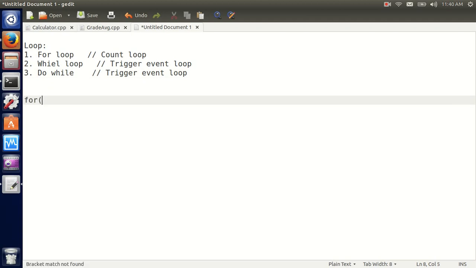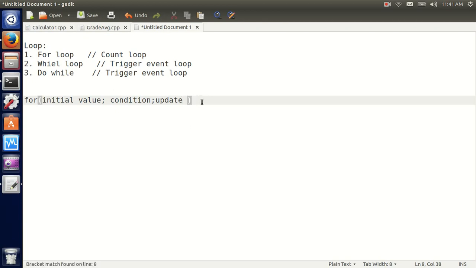And remember, C is case sensitive. We have here the initial value, the condition, and here we should have semicolons. Be careful, guys. For loop, any loop, we need three things, and my update for a for loop. This is a for loop.